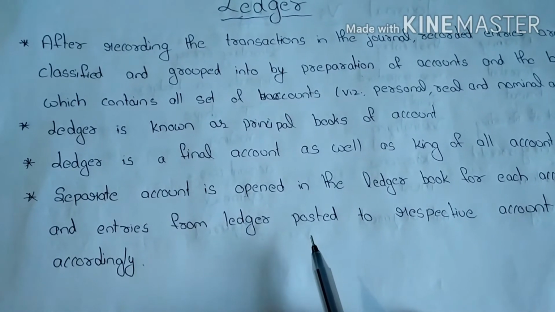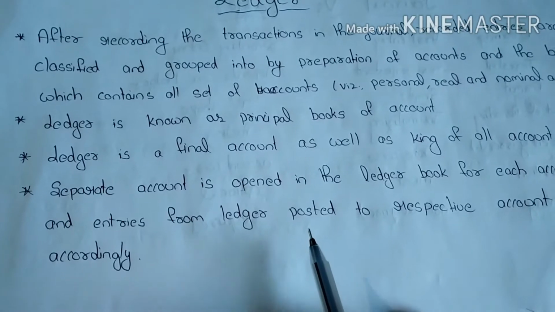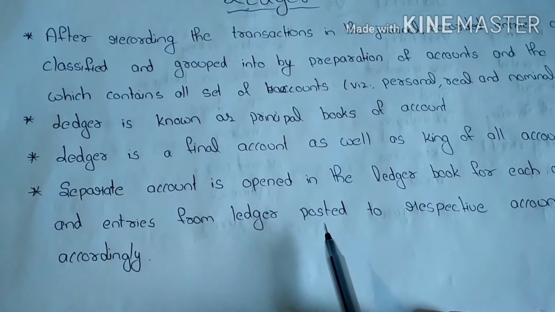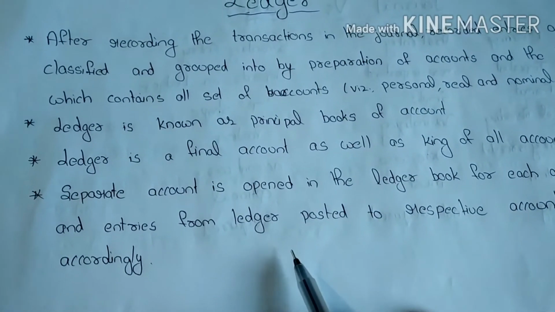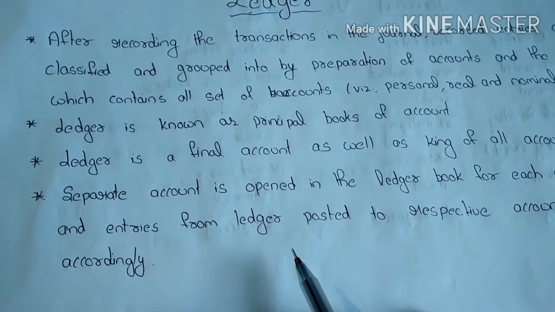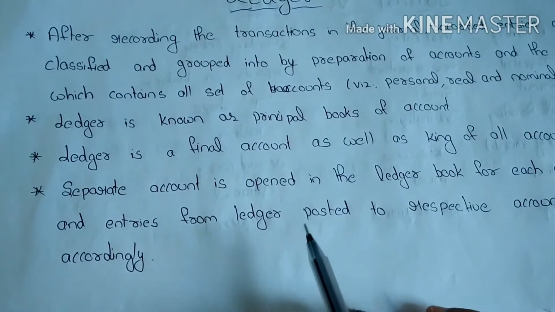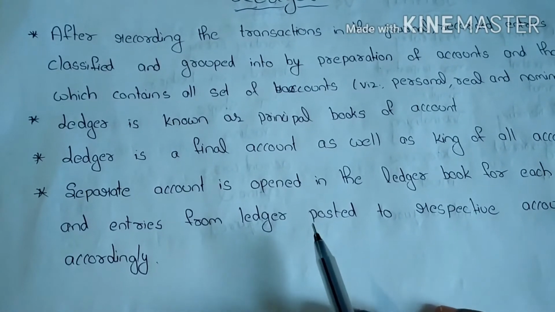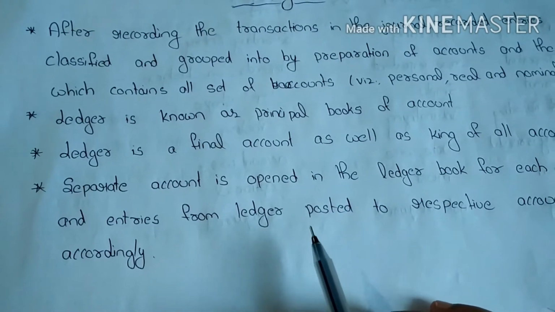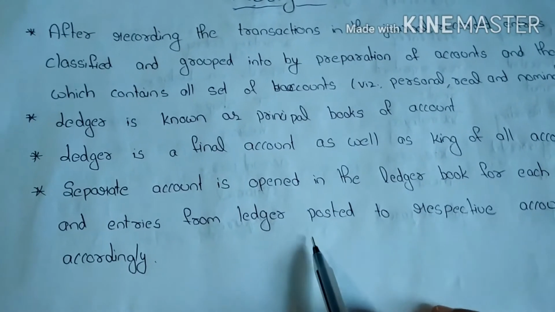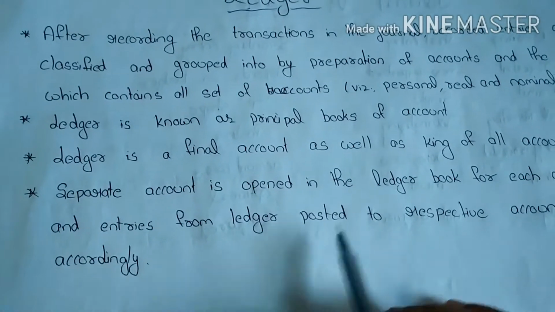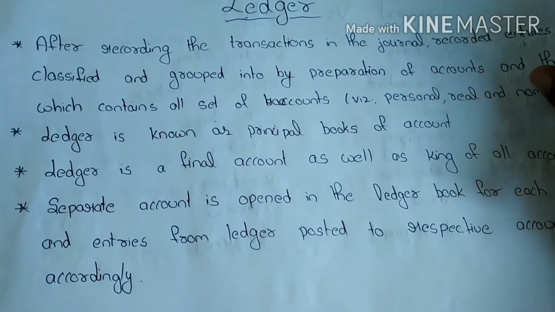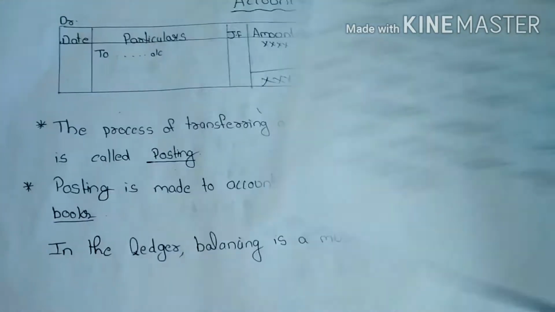For example, there are many entries taking place in the journal, right? Many transactions are related to cash, just taken as an example. The cash transactions happen on different dates, so all the cash transactions should be taken into one account, so that all the cash transactions are recorded in the cash account. So you can easily know the balance of the cash account. So by using ledger, we can easily know the balance of any account.